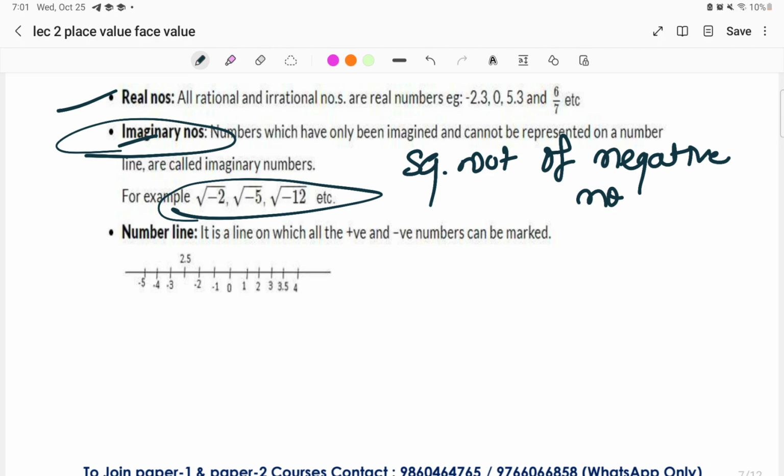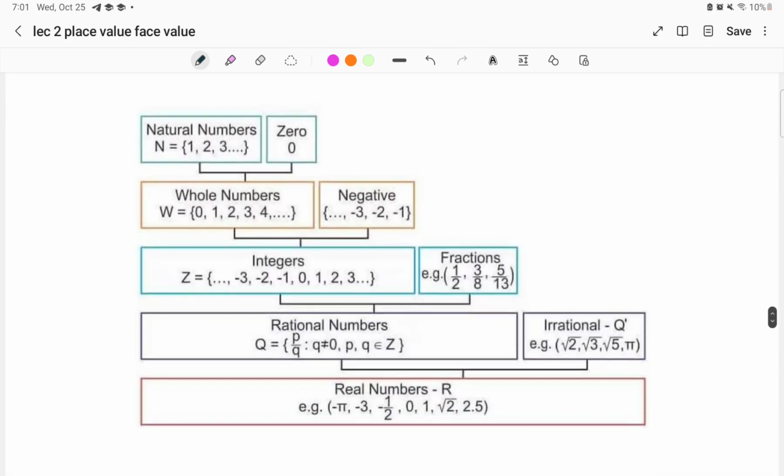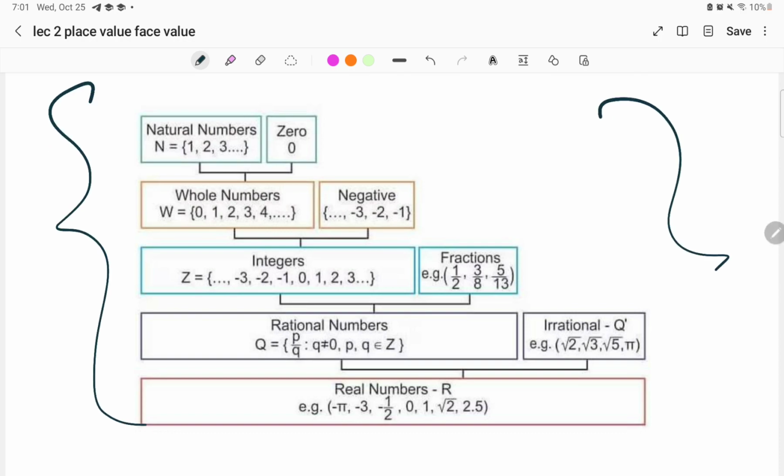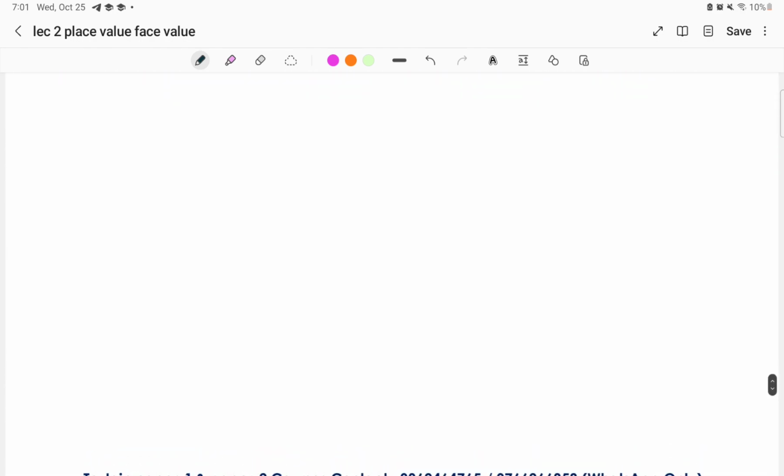You know what is number line as well. So the questions based upon the number line will be discussed in detail in the upcoming class. The important concept that we are going to start today is the place value and face value. Before that, students, this is all the summary that we have discussed in yesterday's and today's lecture. So please make a note of it. You can take the screenshot and revise through it. The concept that we are going to study today is the place value and face value.